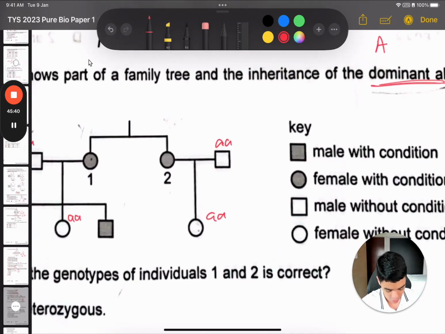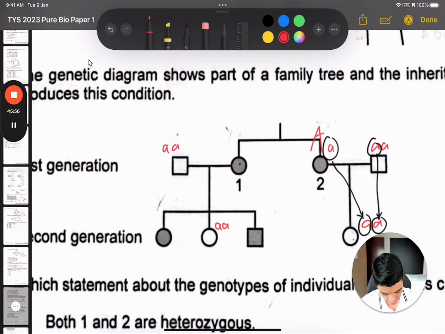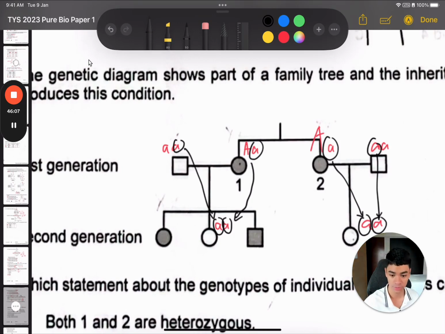So how would you produce this child? One of them came from here. The other allele must have come from this person. So we know that they have one small a, and since they have the disease, they must have at least one of the dominant alleles. Now this person, again, it's the same scenario. This came from one parent, and the other one must have come from the other parent. So we have the same scenario, this must be heterozygous as well.